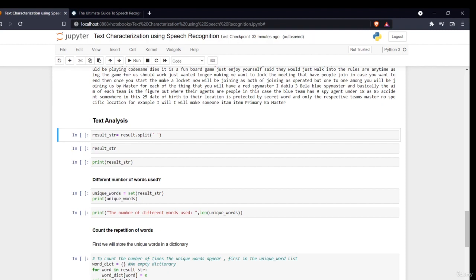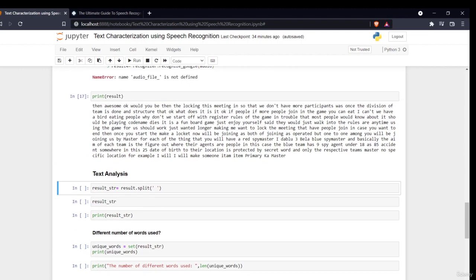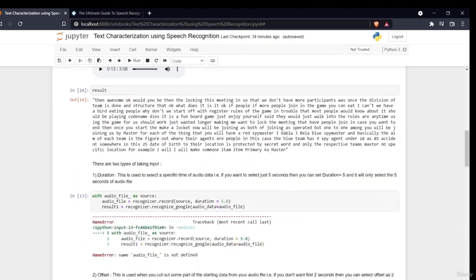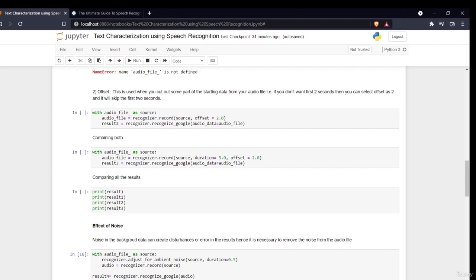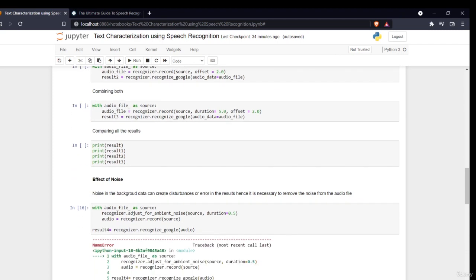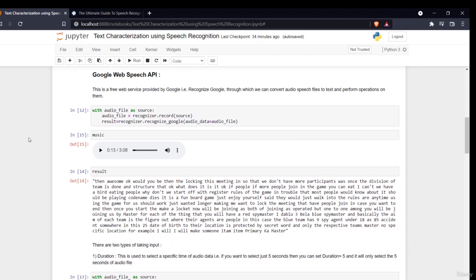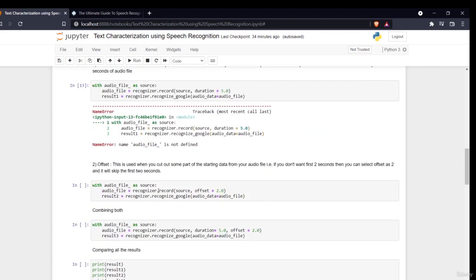Hello all and welcome to the next section of our project. In the previous sections we have seen the introduction to speech recognition: what is speech recognition, what are the applications of speech recognition, and what are the different APIs present. Also we saw that we used different APIs and had different parameters like the offset and the duration, how we can handle the files which you want to record, and what is the difference between an audio file and audio data. An audio file is basically the natural type of file which we record, and we have to convert that into audio data with the help of this record function.